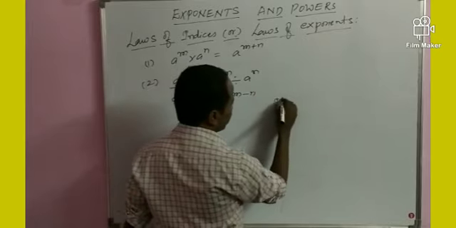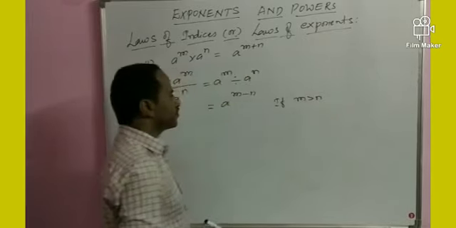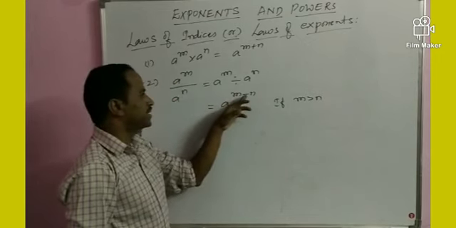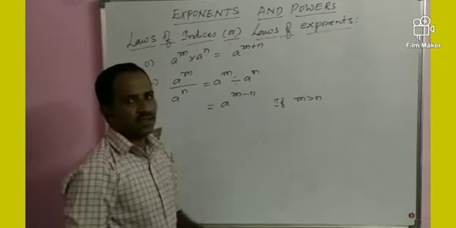Power should be subtracted if m is greater than n. Here m is greater than n, we get a power m minus n.